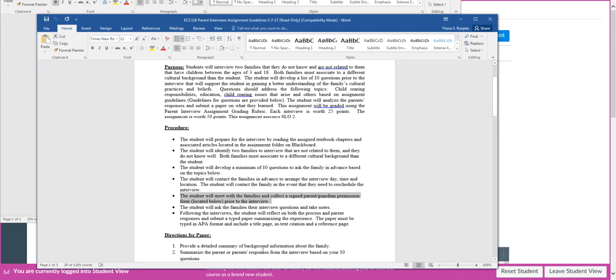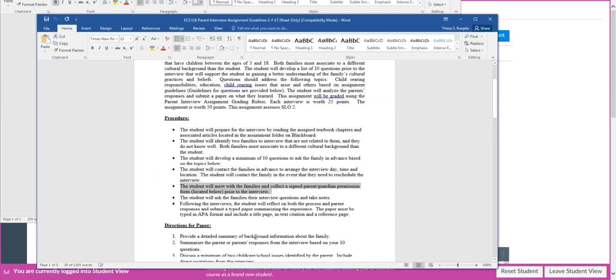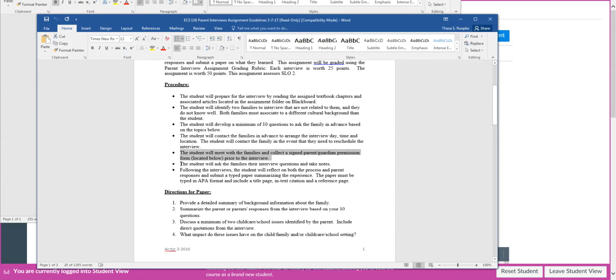Next, we're going to ask that you meet with the families and collect a signed guardian permission form. I have it at the end of this paper for you for each parent. So, for example, interview number 1 is going to have a parent guardian permission, and interview number 2 will have that. So you'll be submitting those. The student also will ask the families the interview questions, and while they're giving you the answers, you need to take notes so that you can do your analysis.